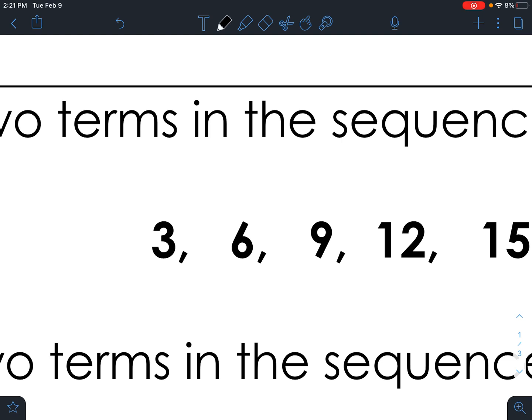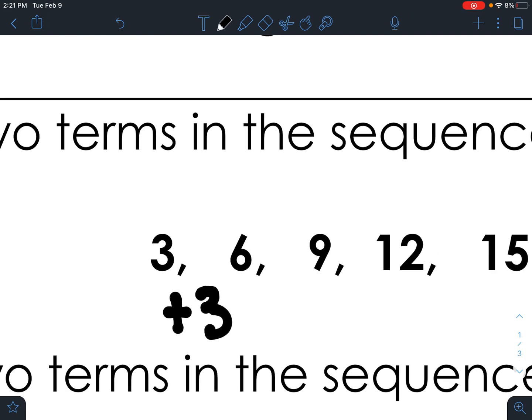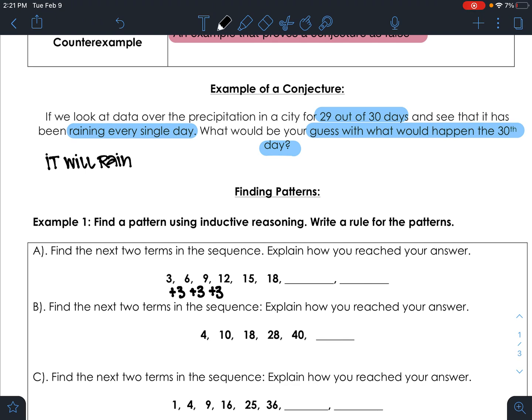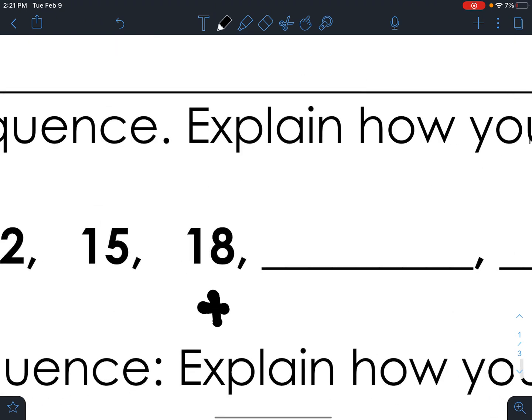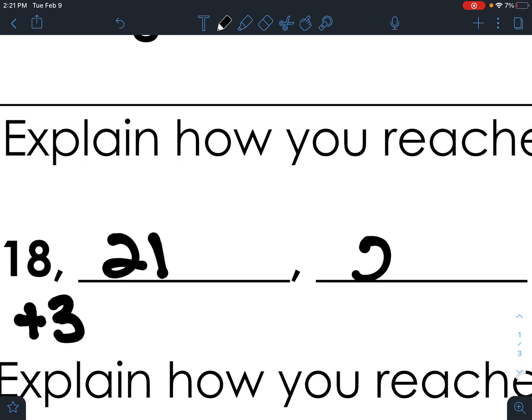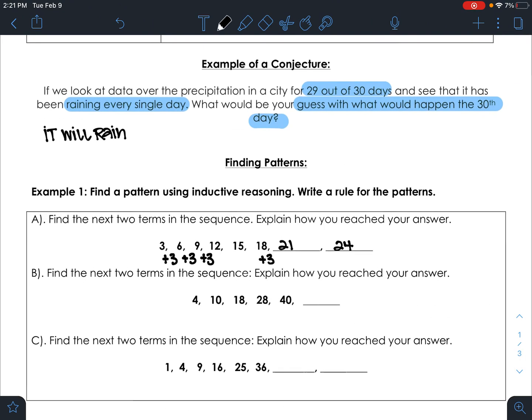And this one's pretty easy, right? I could just add 3 to the 6, or I could add 3 to 3 to get 6. I could add 3 to the 6 to get 9. So I just keep adding 3s, right? So if I get to that 18 and I add 3, I would get 21. And then to get to the next one, I would add 3, and I would get 24.